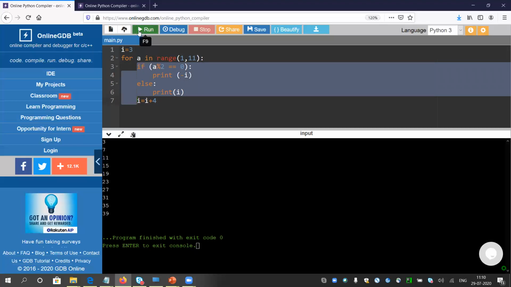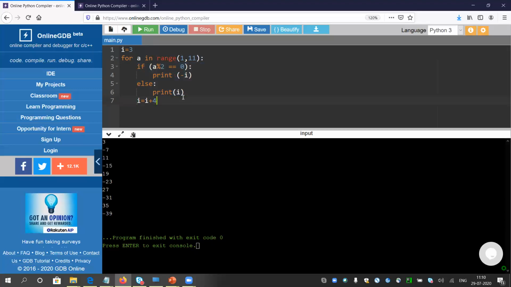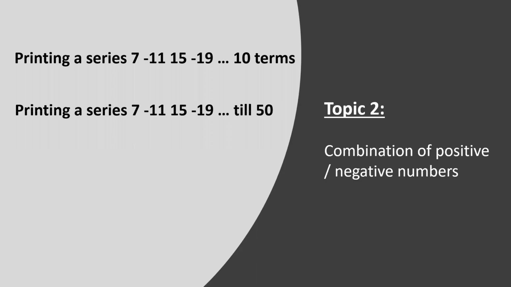Okay, let me check if it is giving the correct answers or not. Yeah, it is giving the correct answer. So if you feel like I am going faster or you are not able to cope up, I will suggest you to pause the video, look at the program, do it by hand, and then I think you will be able to understand. Move slowly if I am a bit fast. Anyway, let me check the next series.